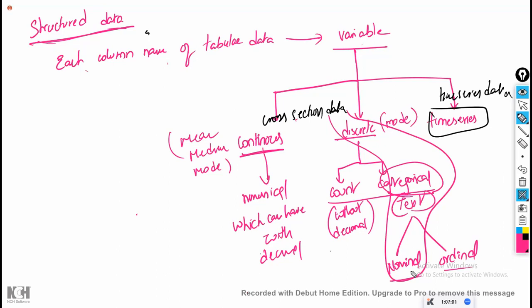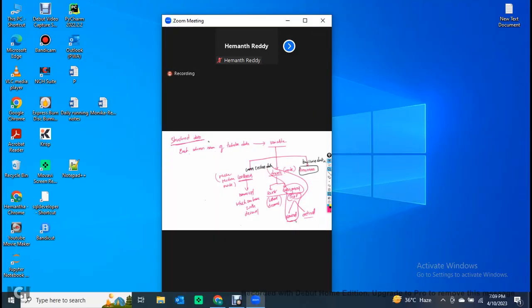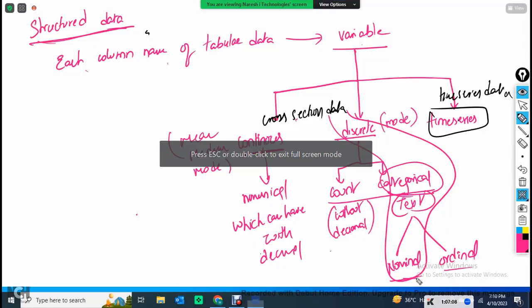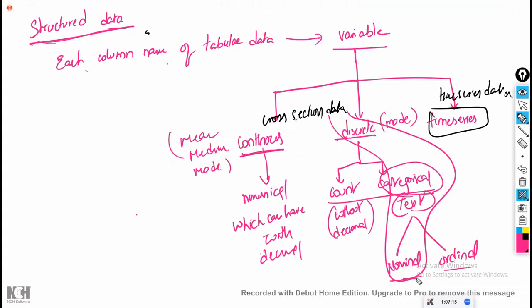Minimum is not applicable for nominal data. Maximum is not applicable for nominal data. Can you apply range? If minimum and maximum can't be applied, how can you apply range? Range means max minus min. That also does not apply. Coming to the next one, deviation. Can you calculate the mean value for this, that is Russia plus US plus India divided by 3? No. Mean is not possible, so deviation is not possible. Deviation not being possible means mean absolute deviation, mean square deviation, and standard deviation are nothing possible. So for the entire discrete variable, nothing is possible.